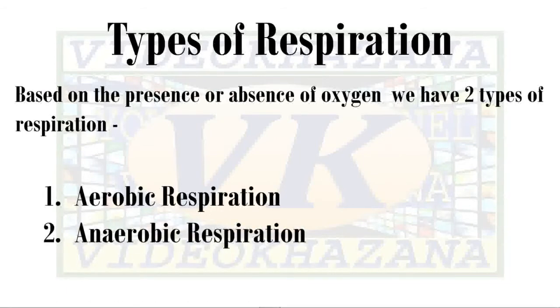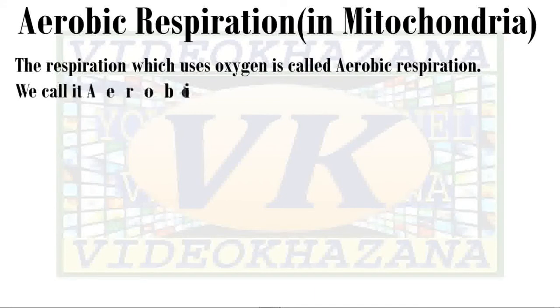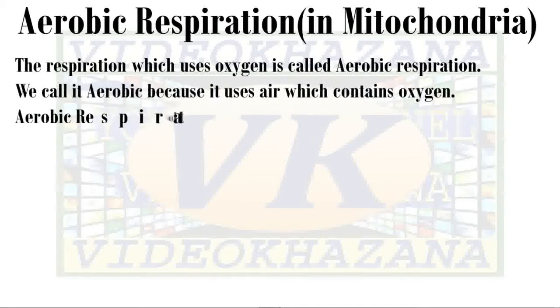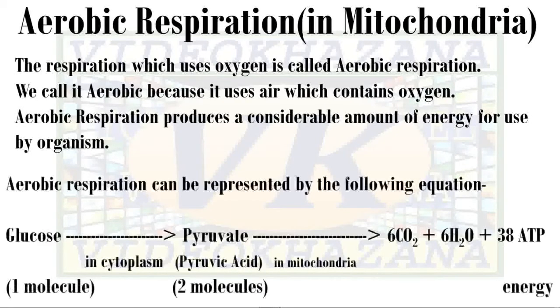Aerobic respiration takes place in mitochondria. The respiration which uses oxygen is called aerobic respiration. Very clear statement. We call it aerobic because it uses air which contains oxygen. Aerobic respiration produces a considerable amount of energy for use by the organism.